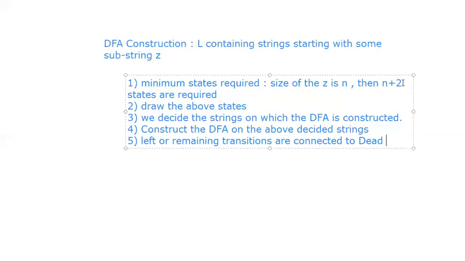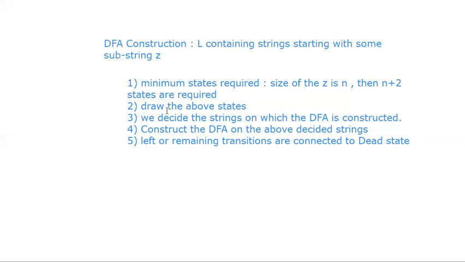Here we need one more state, the dead state. So simply connect all the remaining transitions to the dead state. So this is the procedure. The first step is to find the minimum number of states required, which depends on Z, the substring. If the size of Z is n, then the number of states required is n plus 2.